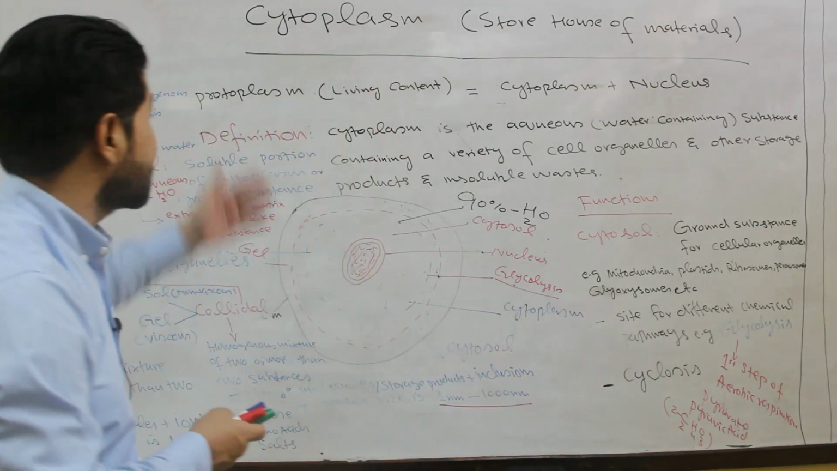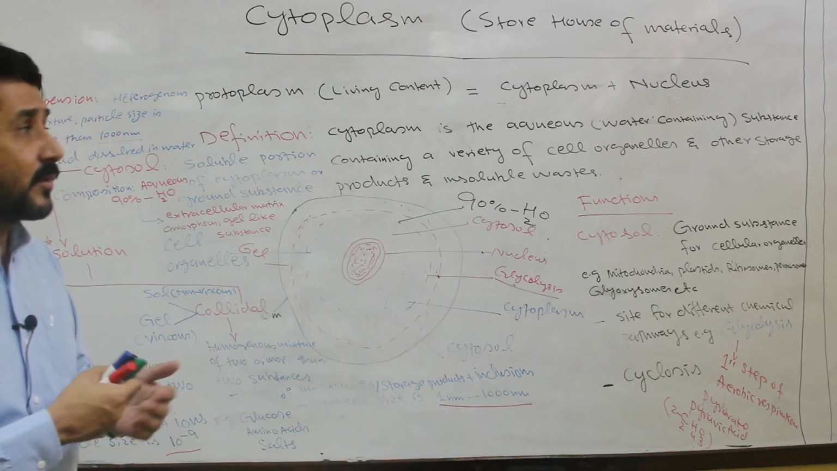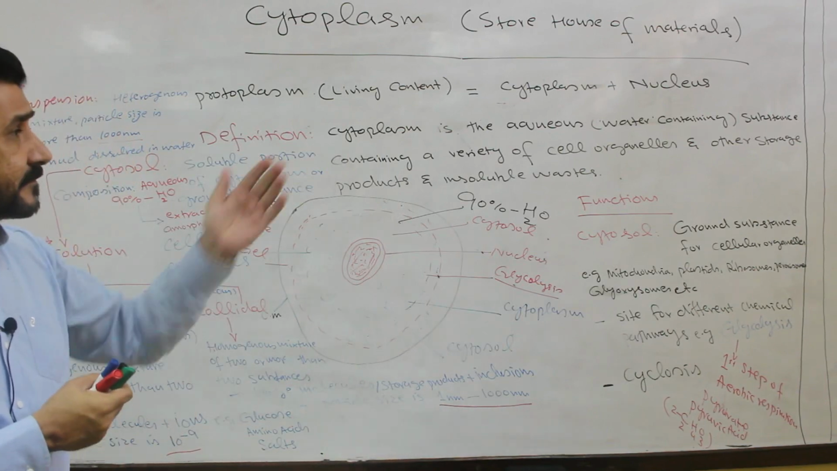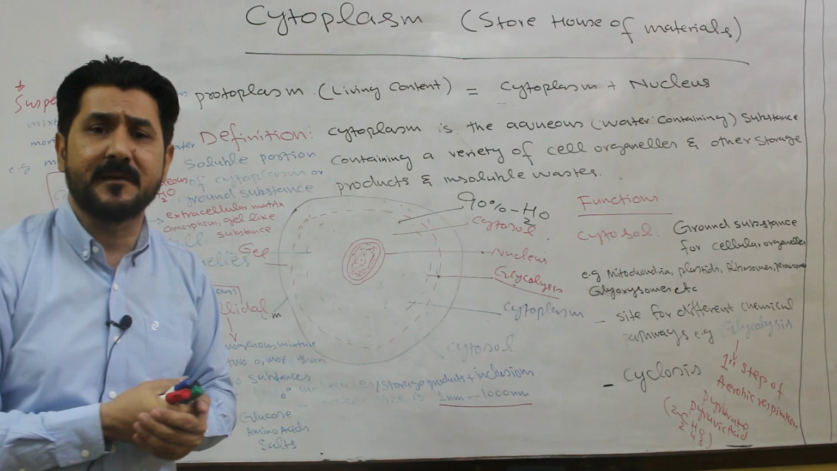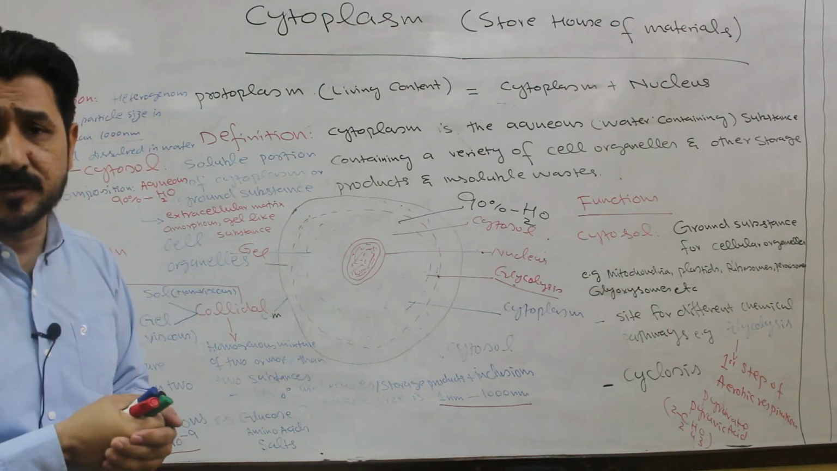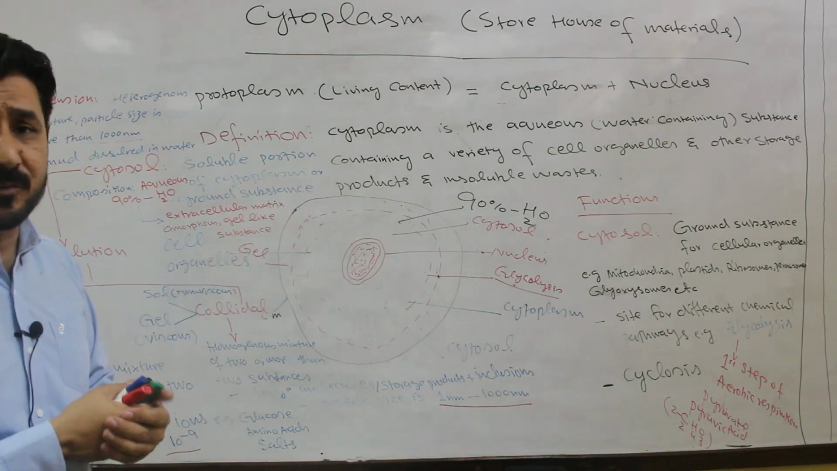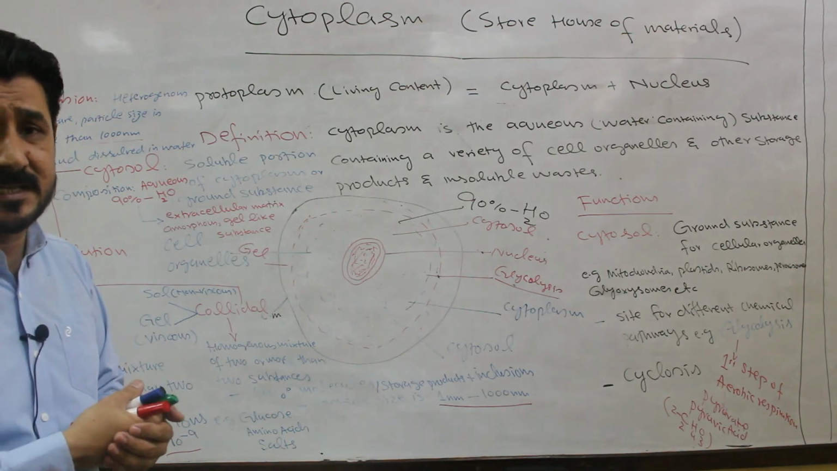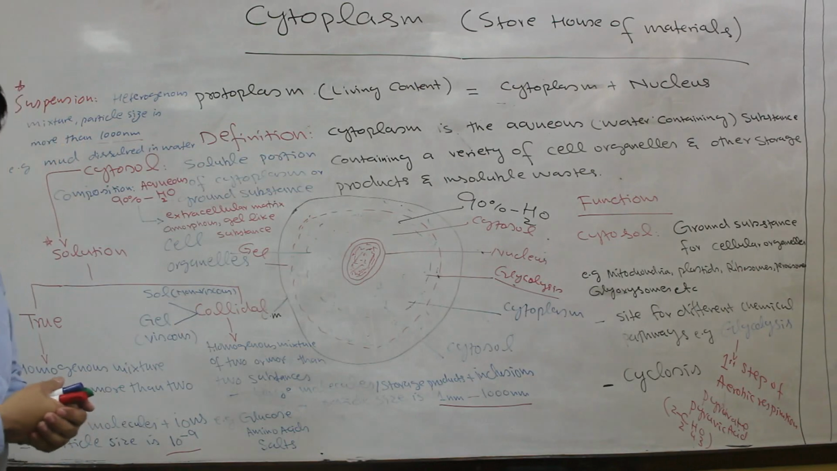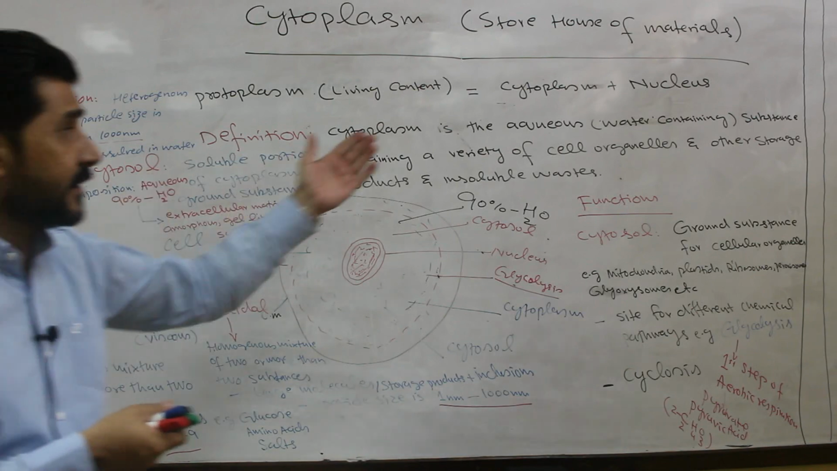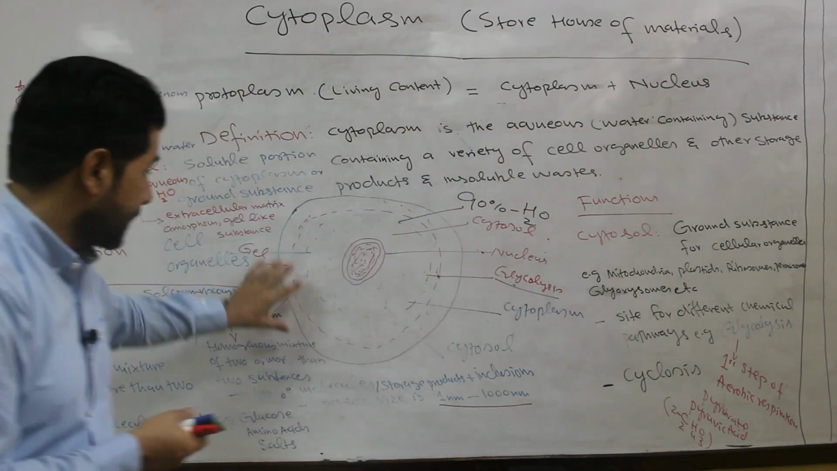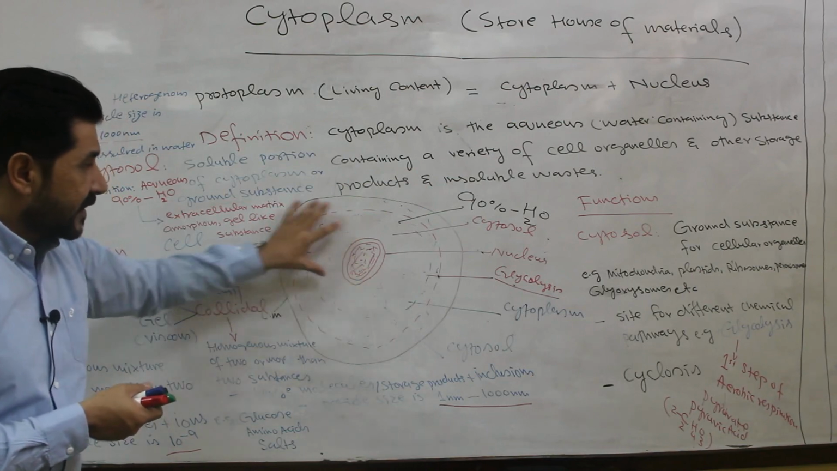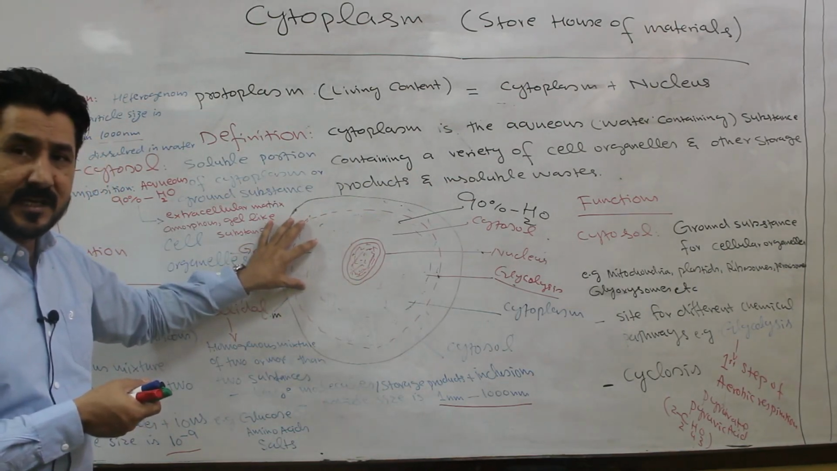What is cytoplasm? Cytoplasm is the aqueous, water-containing substance containing a variety of cell organelles, storage products and inclusions. Cytoplasm is formed by protoplasm. Protoplasm is the living material from which a cell is made up, and it is the combination of cytoplasm plus nucleus. This is the cytoplasm, which can be seen with the help of this diagram.